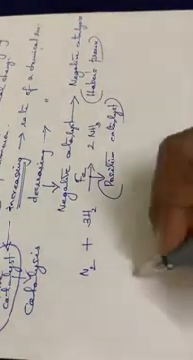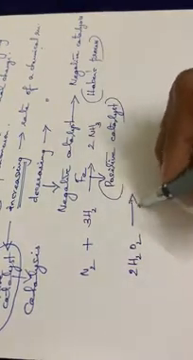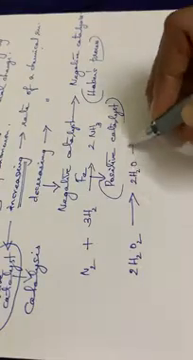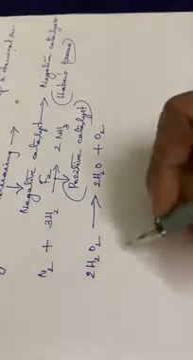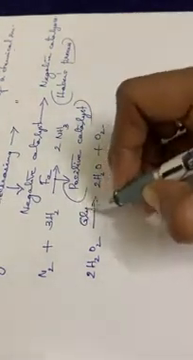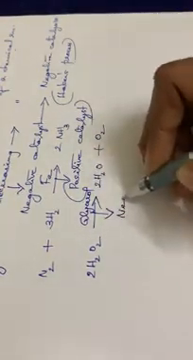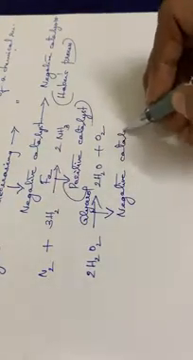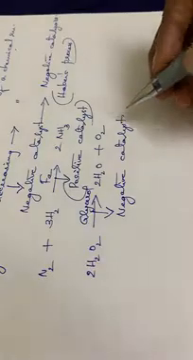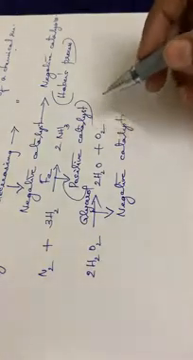Another example is the decomposition of hydrogen peroxide, H2O2, to give water and oxygen. In this reaction, we are using glycerol, and this glycerol acts as a negative catalyst. That means it slows down the reaction. So these are two examples of positive as well as negative catalysts.